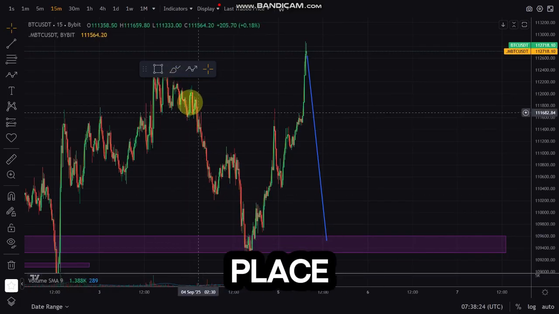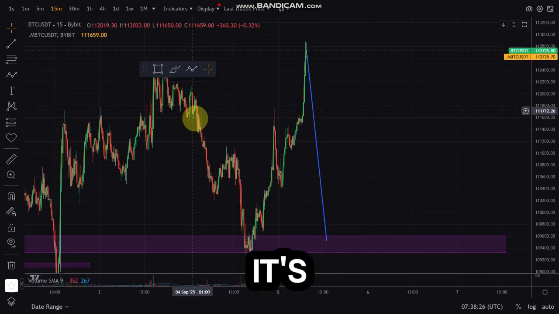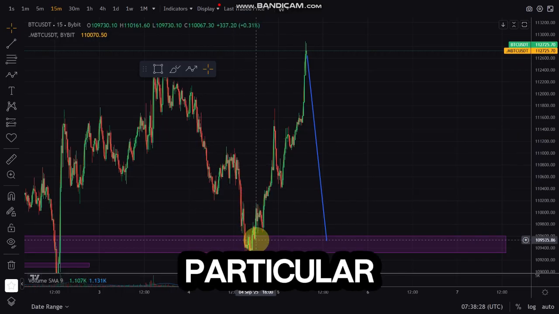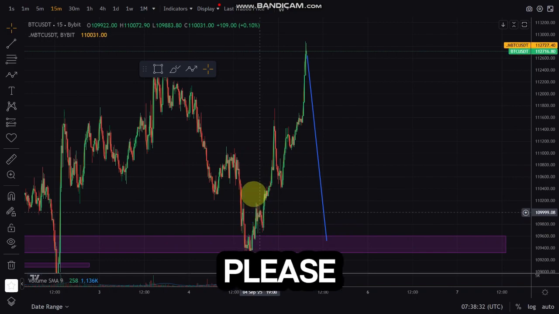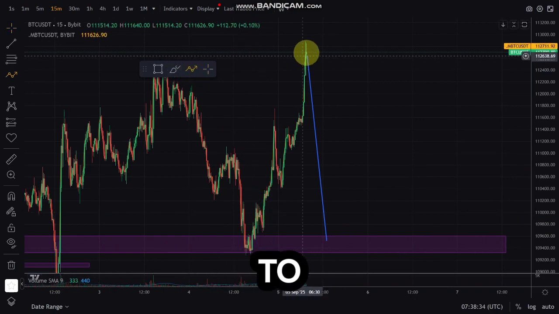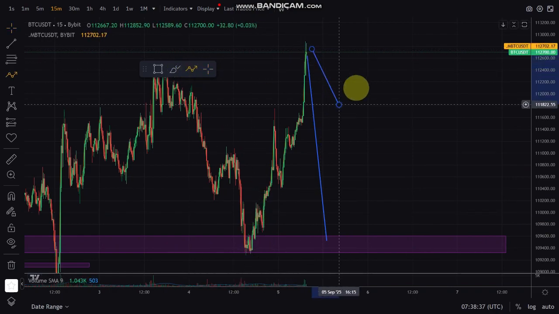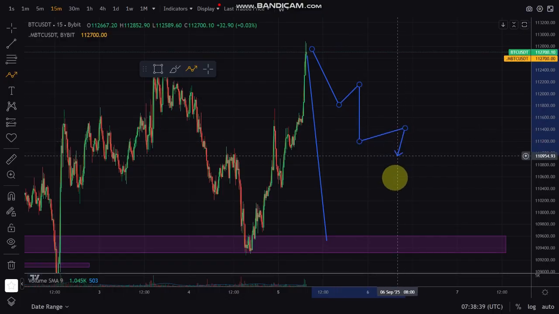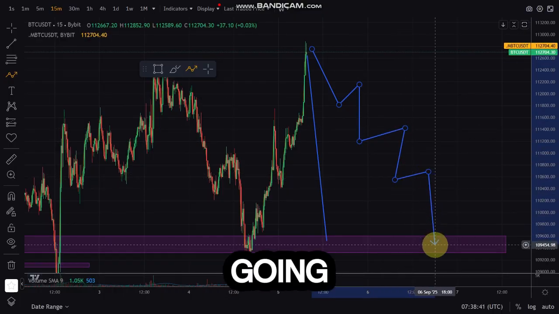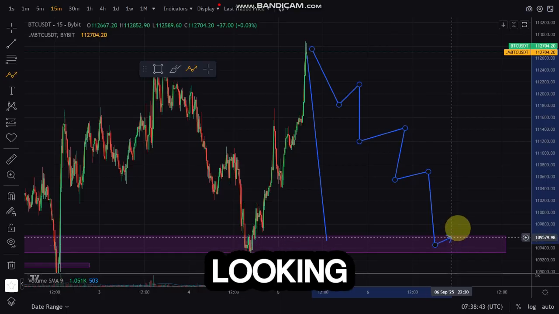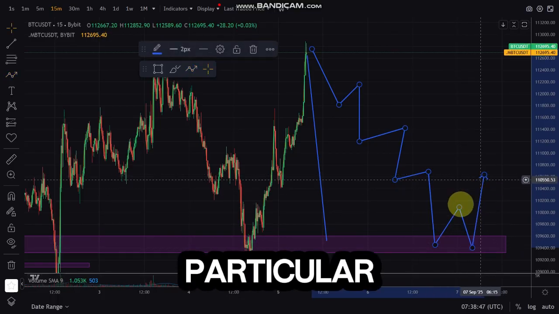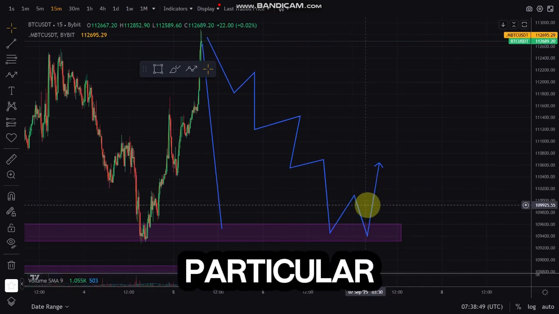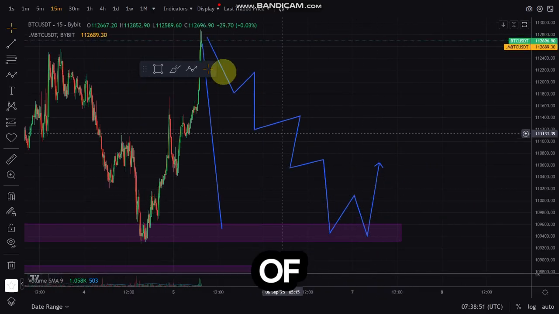Just like here, it's going to make a series of downward moves to this particular place. Then we're going to wait for a change of character. Let me show you what I mean. First it continues the series of lower low, lower high, lower low, lower high. Eventually it's going to tap into this particular place. Then we're looking for a change of character, and when it makes this movement, as you can see, this is a change of character.